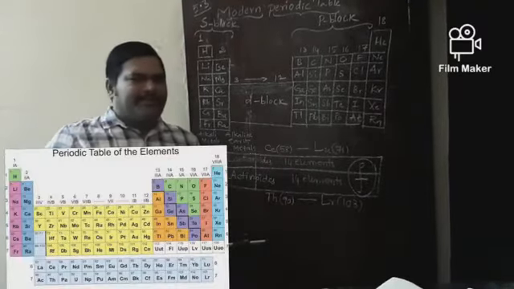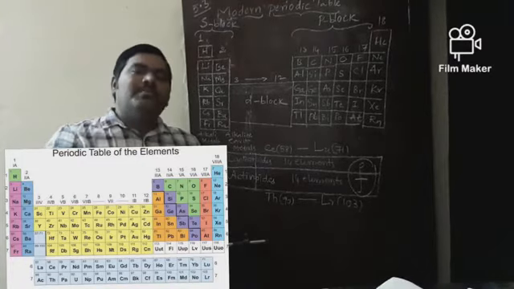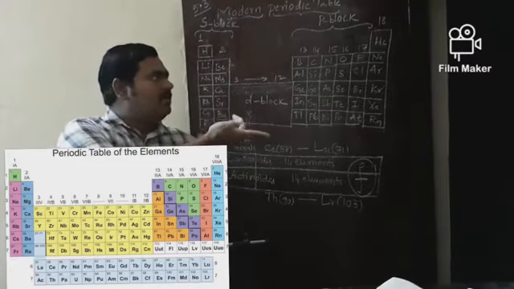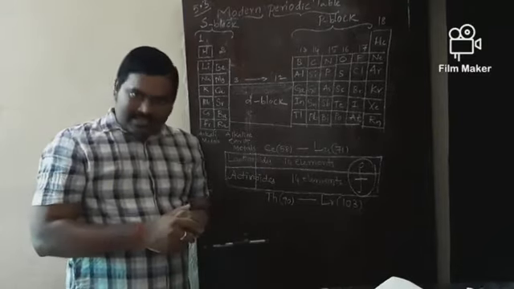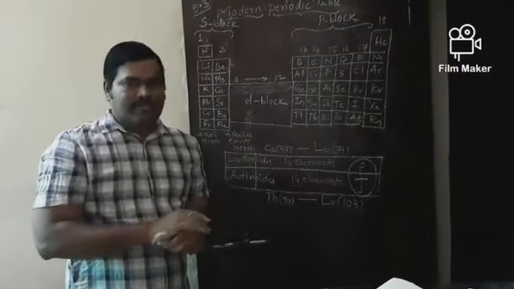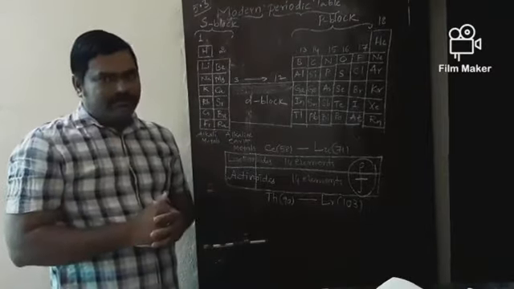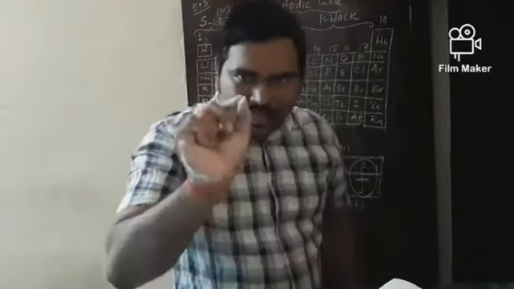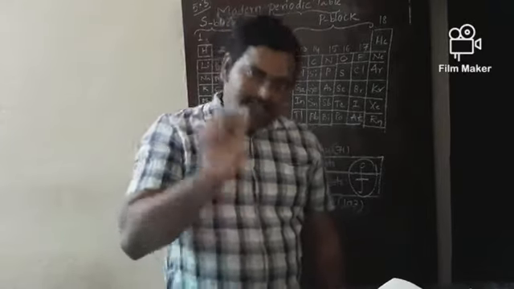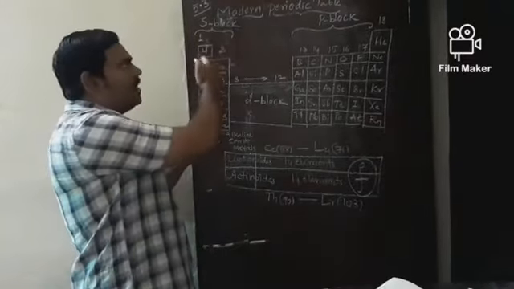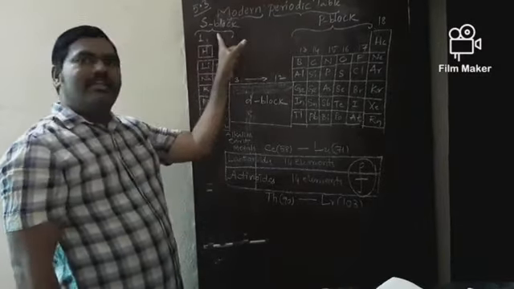And what is the reason why this table comes under four blocks? On what basis are they named S block, P block, D block and F block? Let me explain. This information is not there in the textbook. This is additional information. Try to follow this. Now, in these two groups, the differentiating electron, the last electron present in the orbital, enters into S orbital. That's why these two groups come under S block.